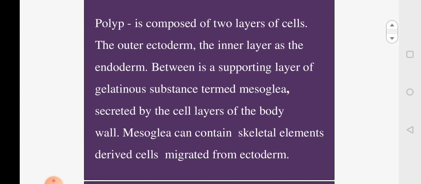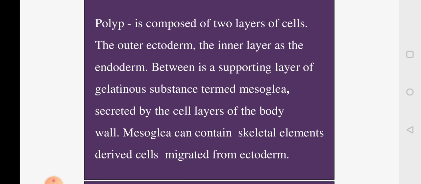Now if you look at the polyp, it is made up of two layers. The outer layer is the ectoderm, the inner layer is the endoderm. In between the ectoderm and endoderm, there is a supporting layer made up of a gelatinous substance called mesoglea. The mesoglea is secreted by the cell layers of the body wall, and this mesoglea may contain skeletal elements which are derived from and migrated from the ectoderm.